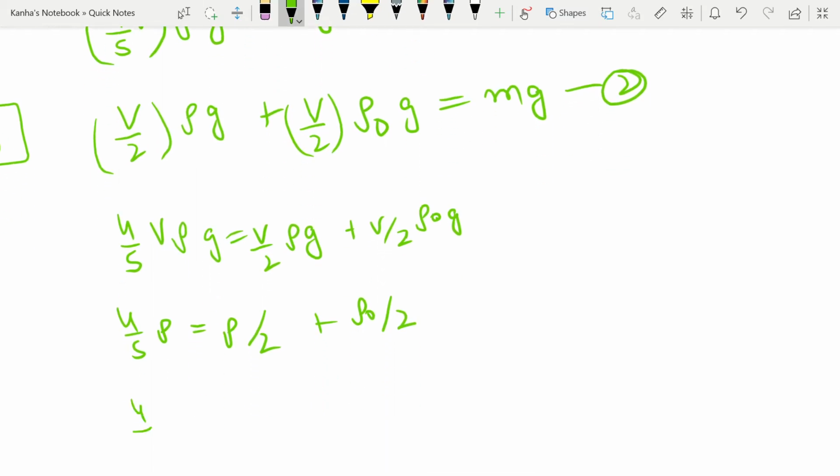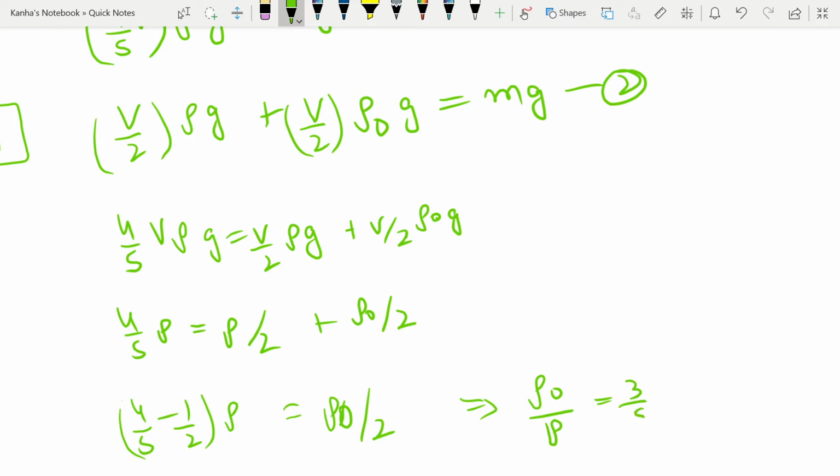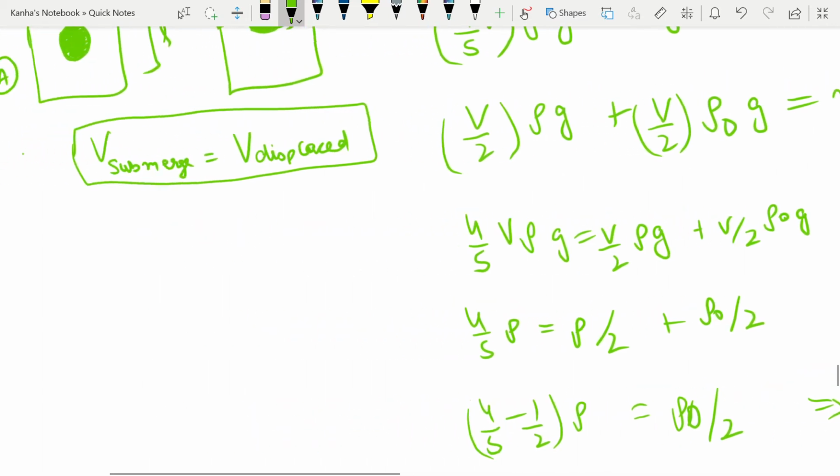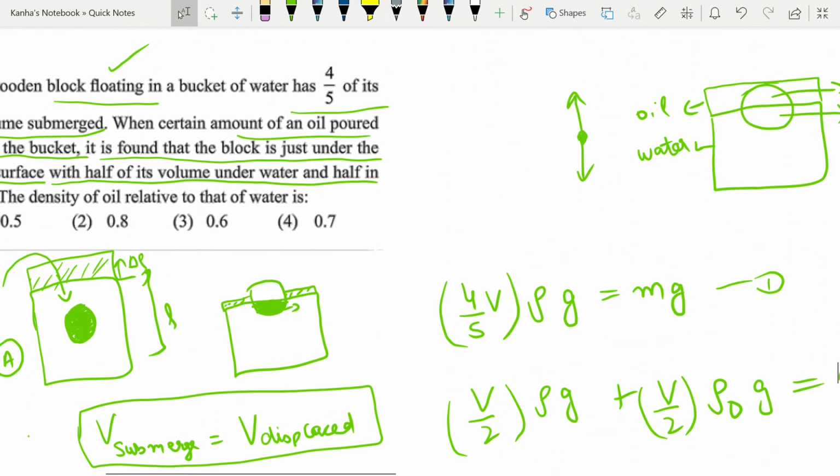I can write this as 4/5 minus half into rho of water is equal to rho naught by 2. That gives me rho naught divided by rho, where rho was for water and rho naught was for oil, as nothing but 3/5, nothing but 0.6, which is one of the answers that has been given to you.